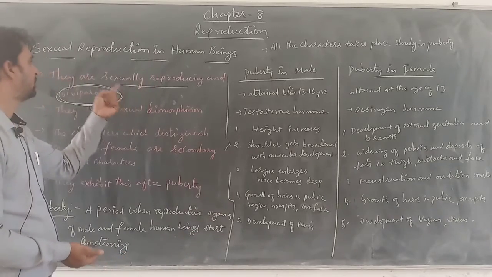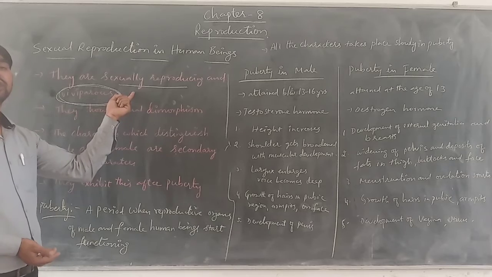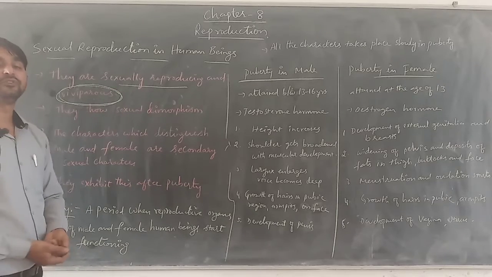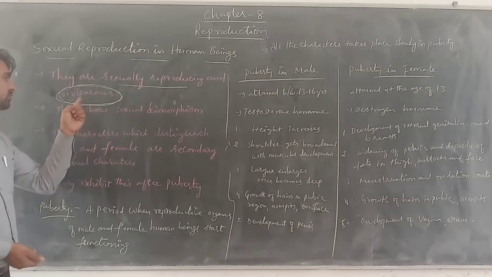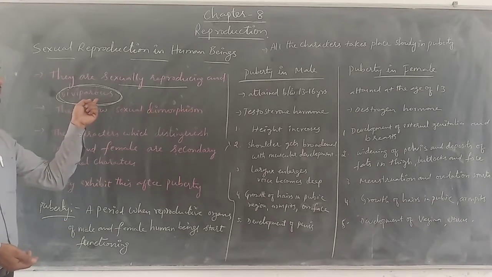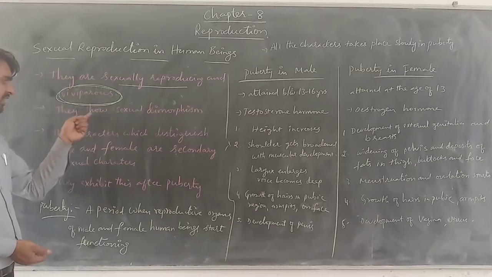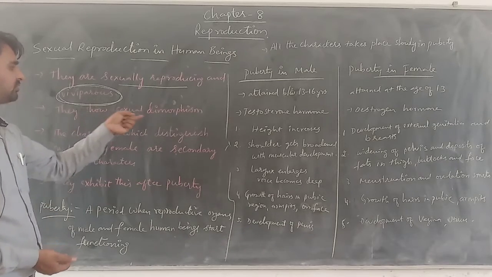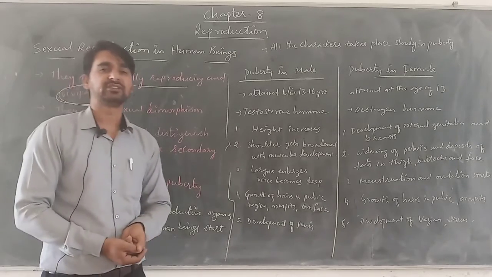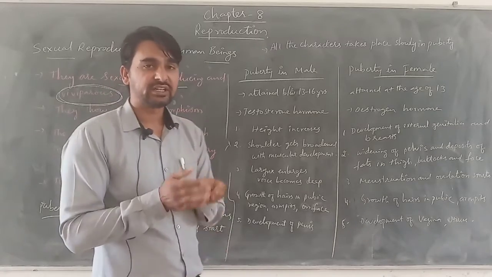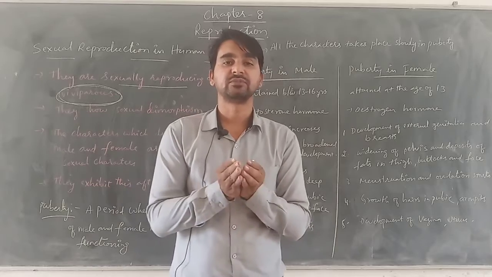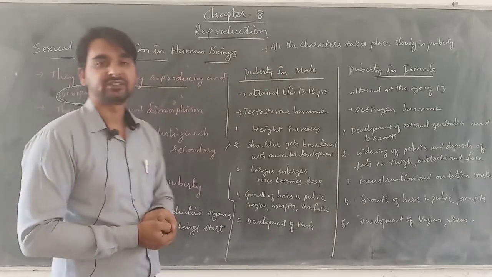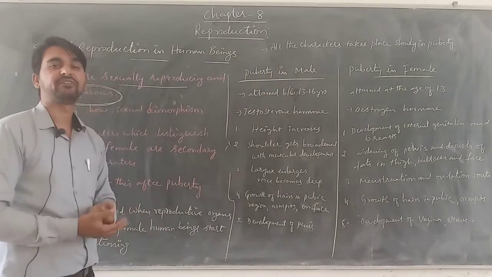In human beings, the fusion of gametes takes place inside the body of the organism, so they directly give birth to the young ones and are viviparous. At the same time, these organisms show sexual dimorphism. That means the sexes are separated: the male organism and the female organism are different and separate.